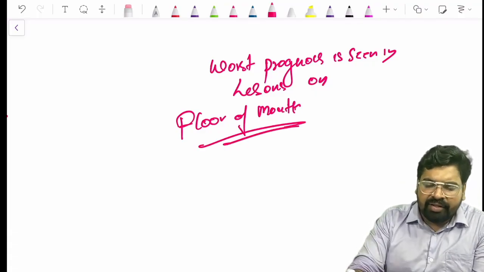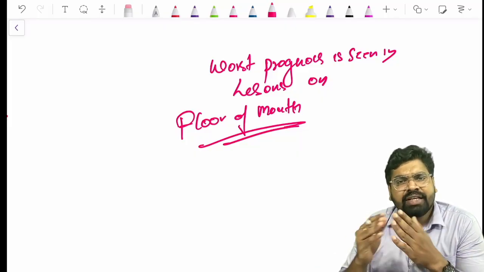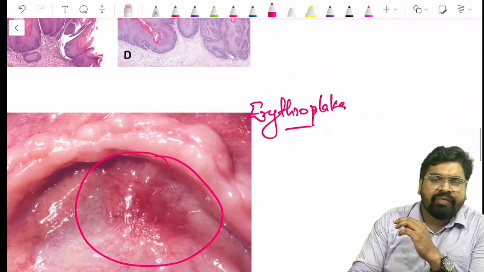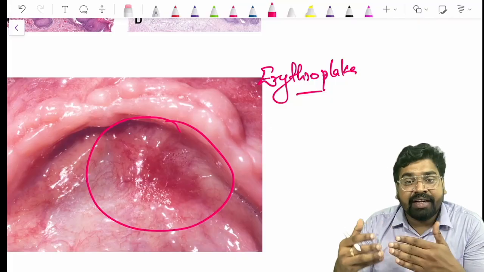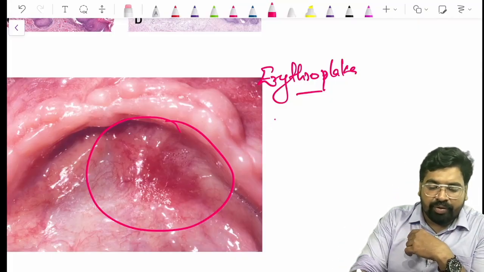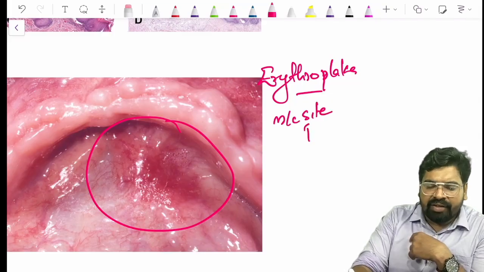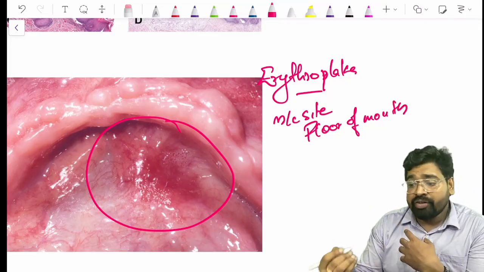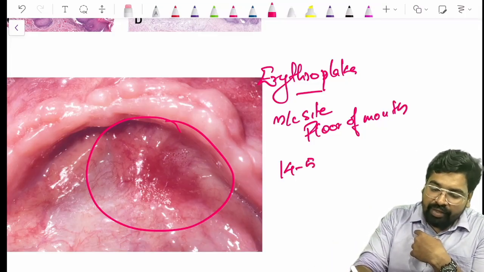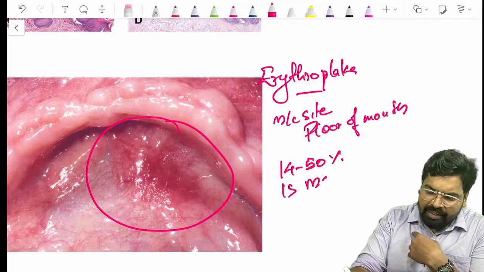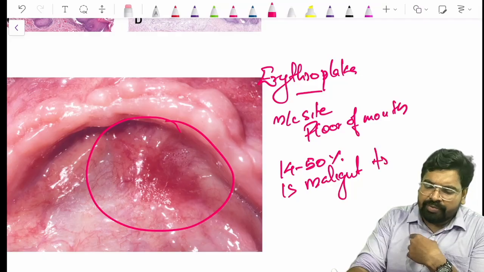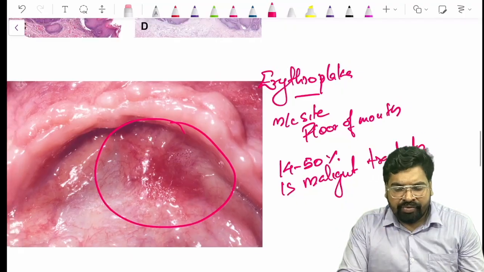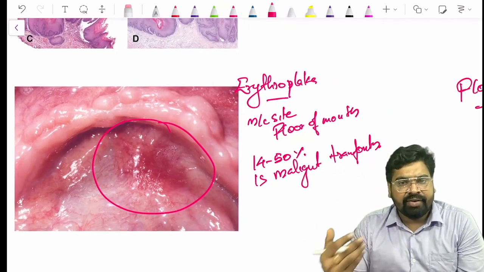So there is a higher chance that floor of mouth lesions will transform to malignancy, and erythroplakia has a tendency to come in the floor of mouth. Most common site, it usually comes in the floor of mouth. The malignant transformation of erythroplakia is nearly 40 to 50 percentage.